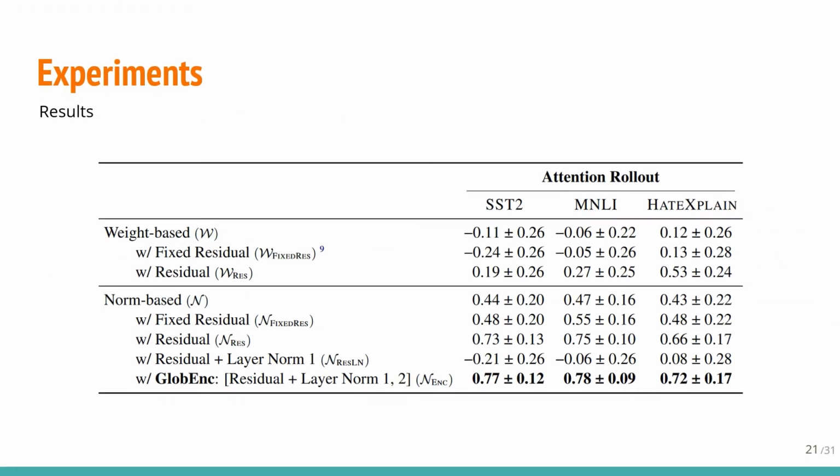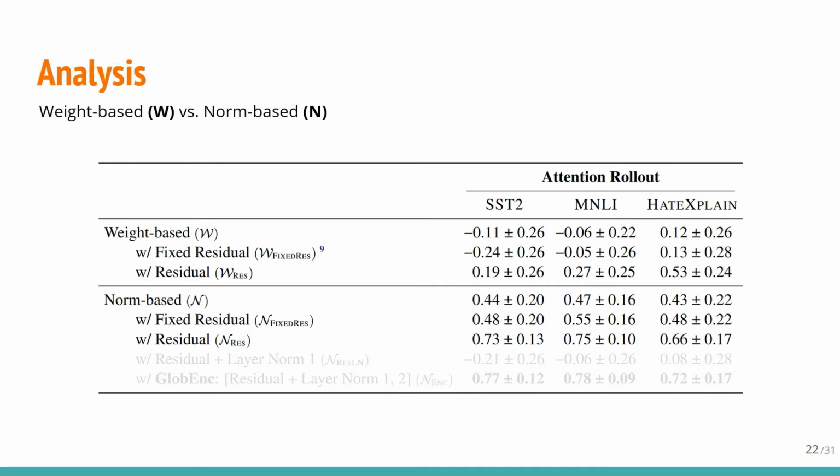Here we present to you our results on different analysis methods. First, we observe that the norm-based attribution methods are superior to the weight-based ones. This shows the importance of using norm-based methods instead of using raw weights, even when aggregating all layers.